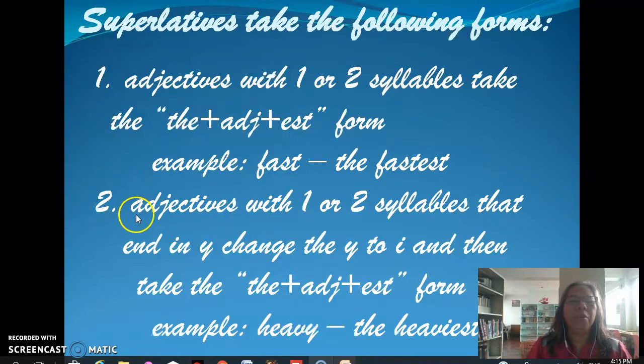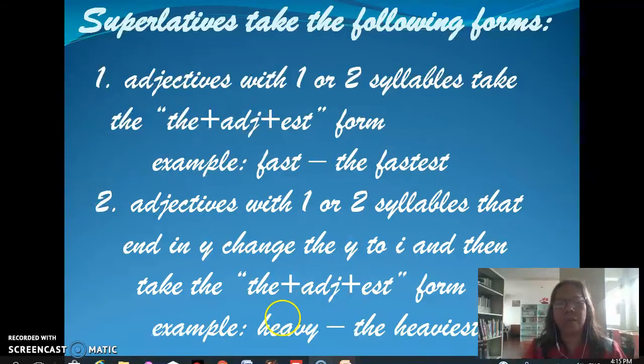Okay. Now, for those adjectives with 1 or 2 syllables that end in y, we change the y to i, and then we add the est. Therefore, they take the form the plus the adjective plus the est form of the adjective.